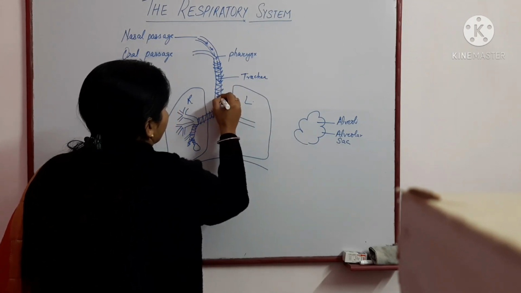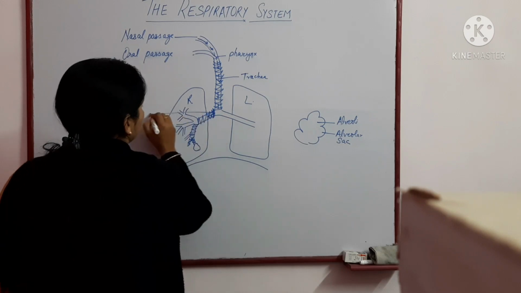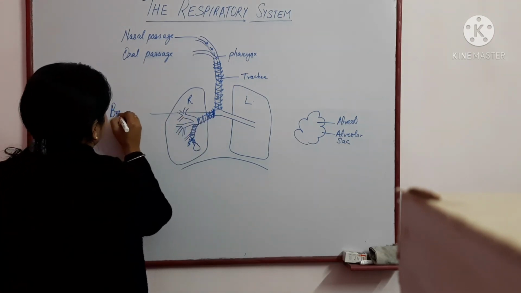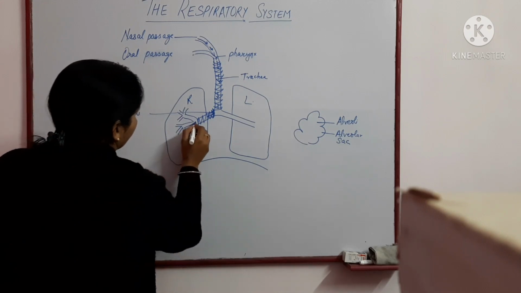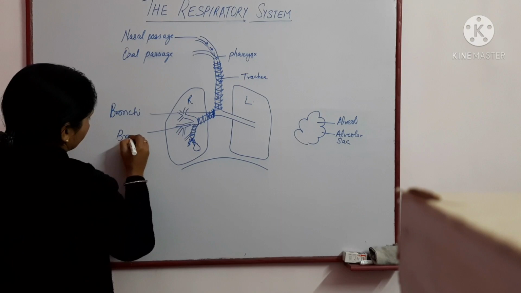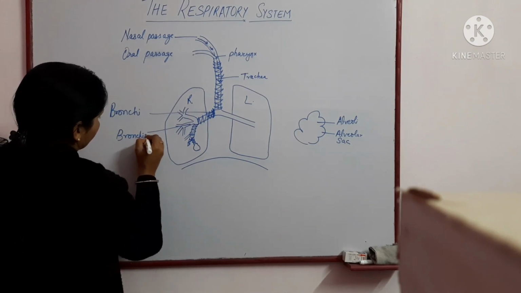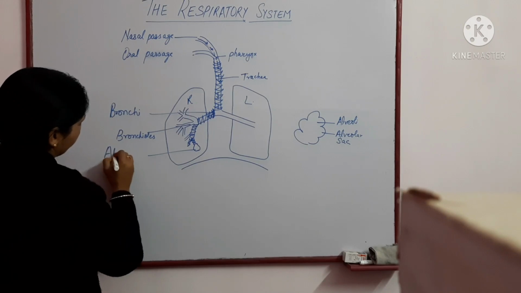After the trachea, it enters into the bronchi, then into the bronchioles, and then into the alveolar sacs.